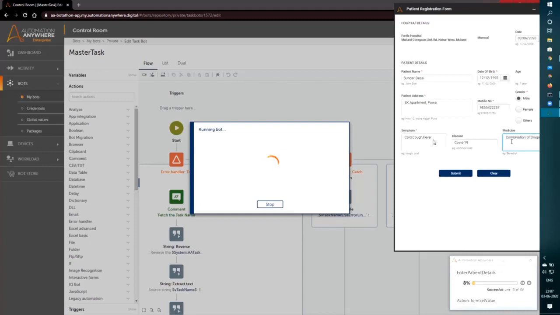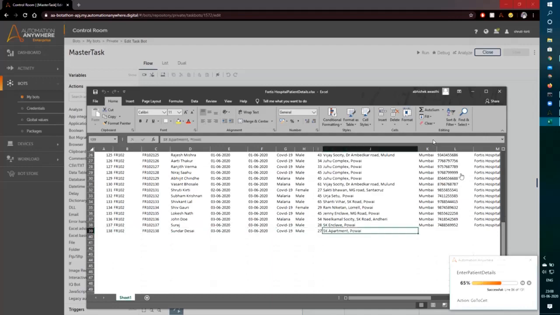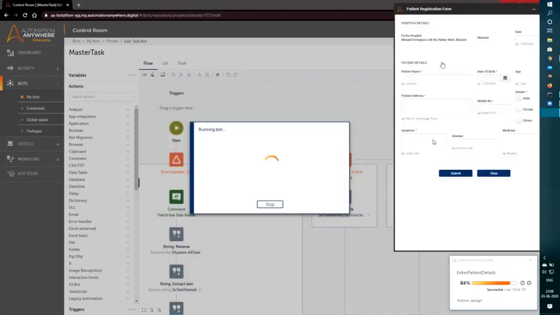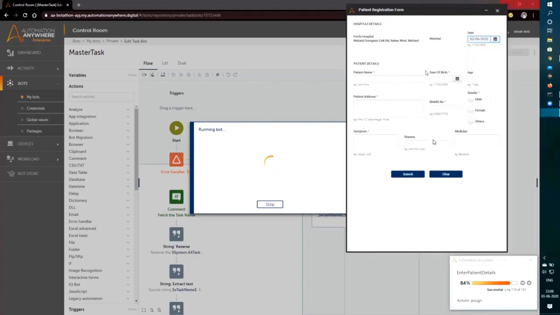So this is a form that takes the complete information. Once the information is taken, this is our hospital register, which gets its own entry. Now it asks, would you like to create another entry? Would you like to have another patient added? If there are multiple patients, provide the patient name here and do the same steps.